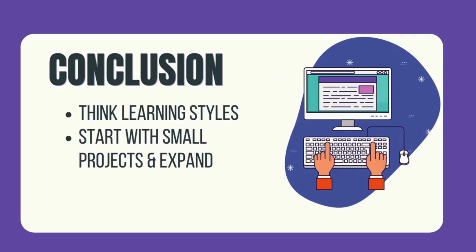In conclusion, think learning styles when thinking of art applications or digital art applications as assistive technology. Start with small projects and expand. So knowing your students and what their levels are, think about some tools that have basic options such as Google Draw. And as students are comfortable with digital platforms, expand to the next option, which could be something such as Canva, Magic Media, where it has more tools and resources, and then continue to an option like Krita, where you have instructions and scaffolding for bigger projects.